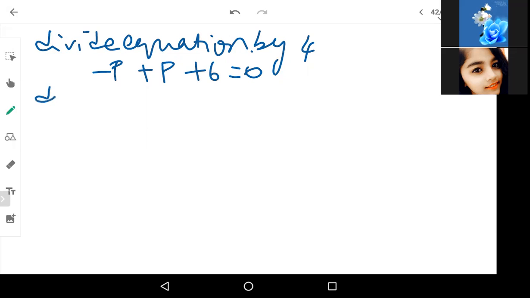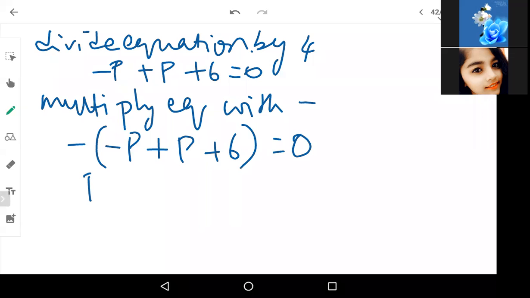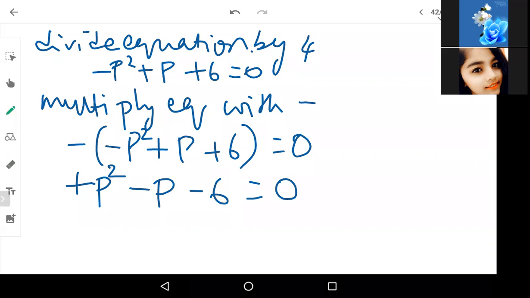Now, I'm going to multiply the equation with minus 1. Minus into minus is plus, so I get p square, minus into plus is minus p, minus into plus is minus 6, is equal to 0.